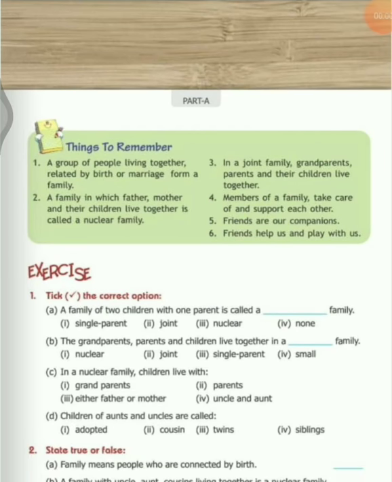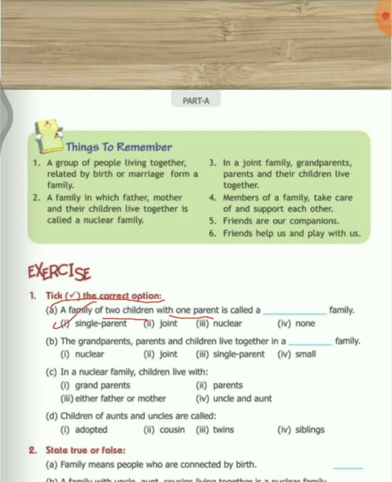So the exercise which is given on page number 19. Let's start reading question number 1. Question number 1 says tick the correct option. So children, 4 options are given to you. You need to choose one option out of all the given options. A part says a family of 2 children with one parent is called a dash family. 2 children and one parent. Only one parent is there. So which is this kind of family? This will be single parent family.